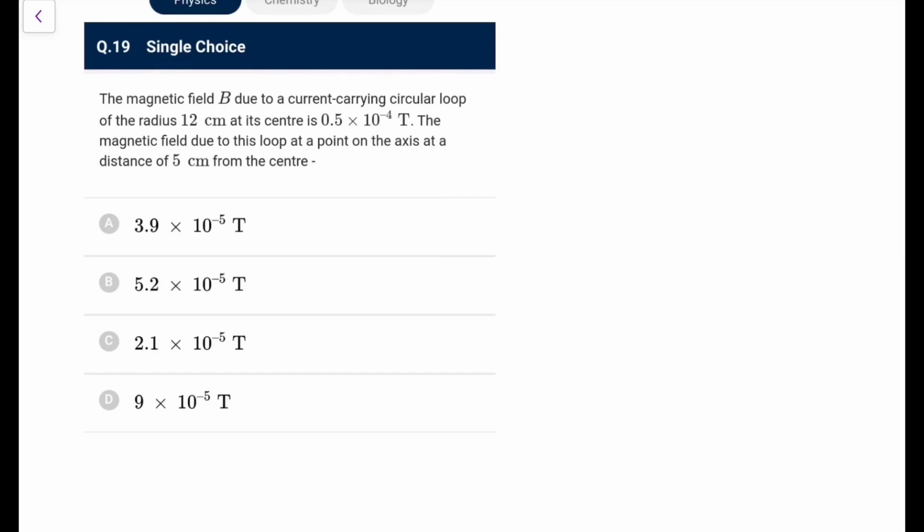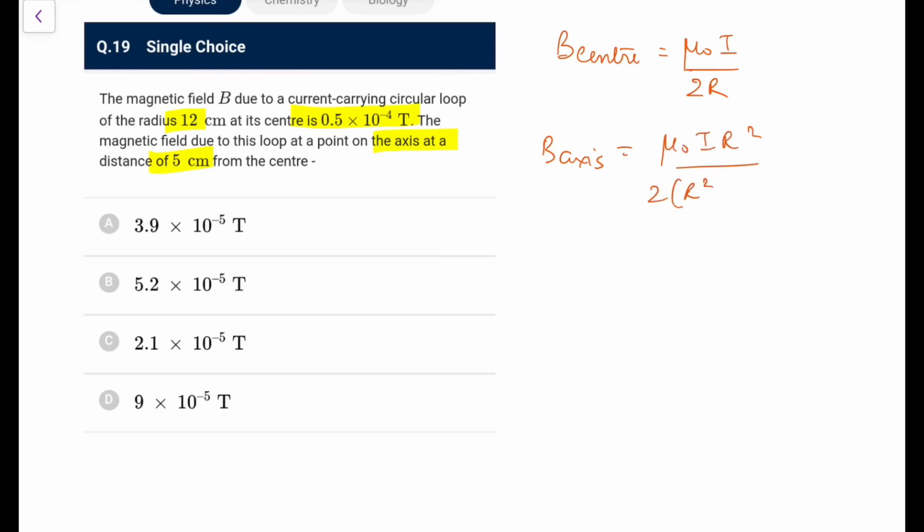Next, the magnetic field B due to a current carrying circular loop of radius 12 cm at center is given. So at a point on axis, a distance of 5 from the center would be. So first of all, what is the B at center? And we did in some example above, mu naught I by 2r. Now B on the axis, you know, is mu naught I r square upon 2 (r square plus x square) to the power 3 by 2.